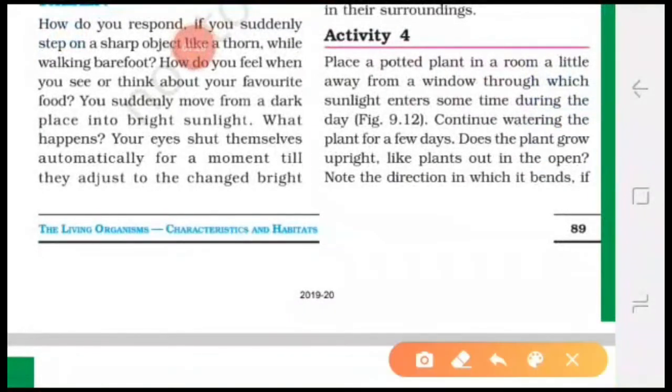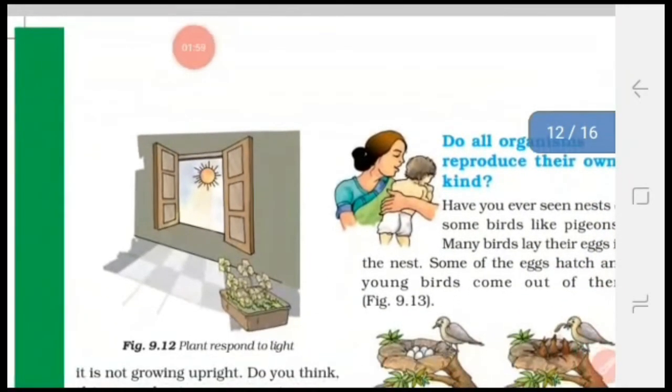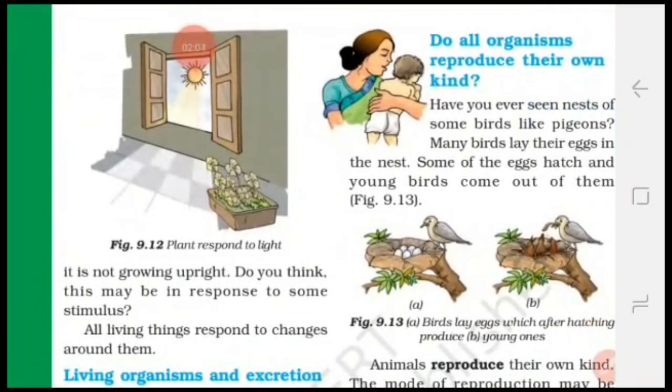Now let us see activity 4. In this activity, place a potted plant in a room a little away from a window through which sunlight enters the room during the day. Continue watering the plant for a few days. Does the plant grow upright like a plant out in the open? Note the direction in which it bends. Students, the plant will not grow upright. You will observe that the plant starts bending in the direction of sunlight.